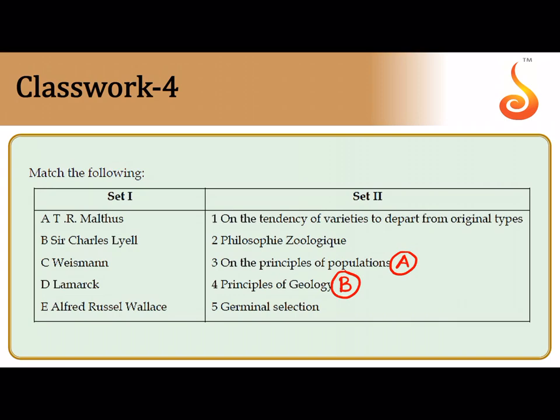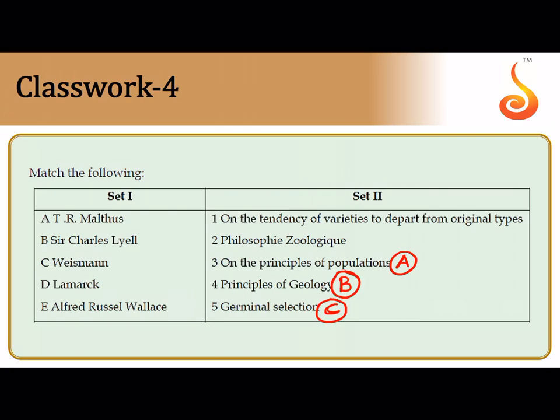Weismann conducted experiments on rats. He cut off the tails of the newborn rats for several generations, and yet they gave birth to tailed embryos or tailed rats itself. So he said that somatic cells are not carrying on inheritance, it is mostly the germinal cells. So he gave the theory of germplasm, that is germinal selection. See, August Weismann is germinal selection.